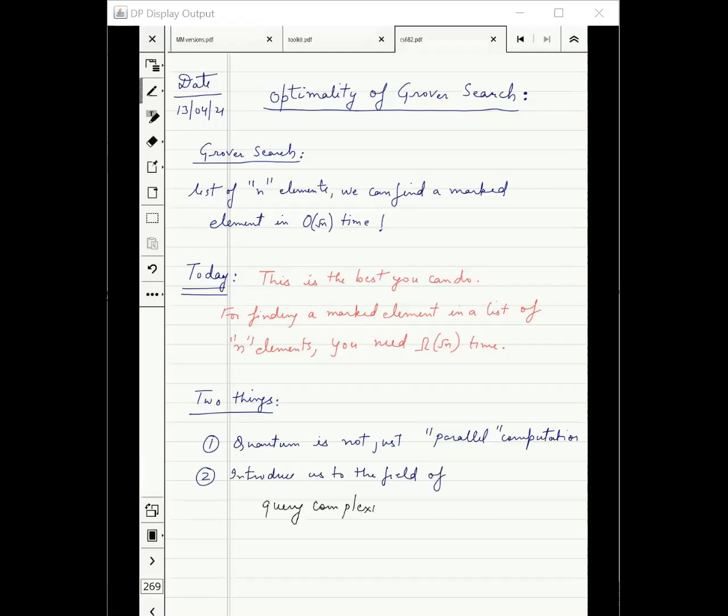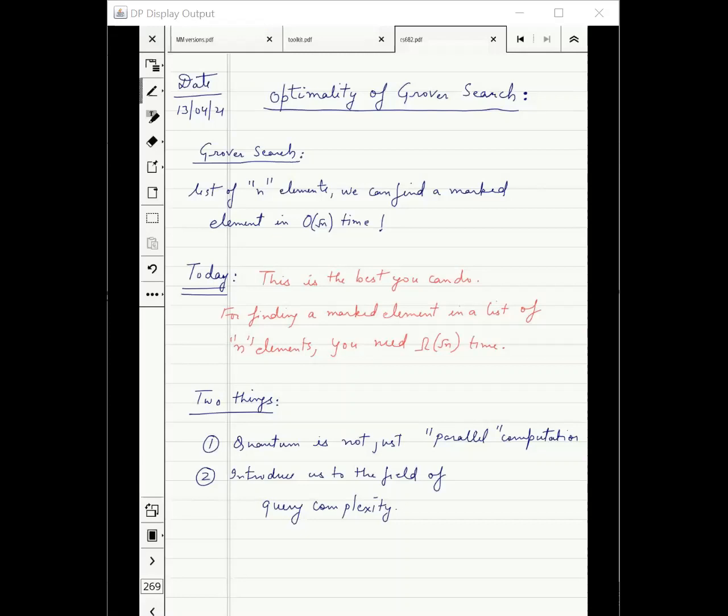That's why the question which was asked just now was very pertinent. How will we show the bound on time complexity? We will show that the number of queries required, remember there was an oracle in Grover search, the number of queries to that oracle will be very high.